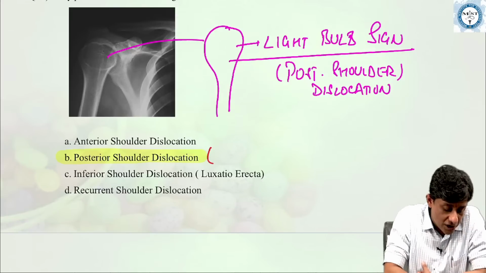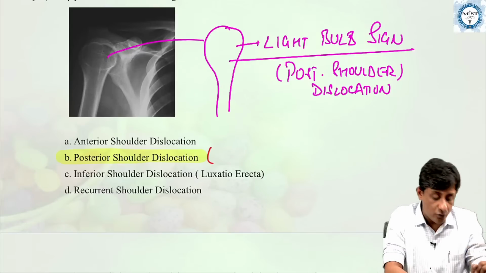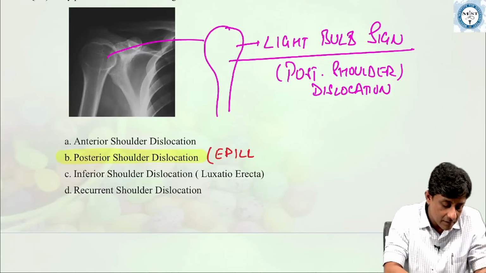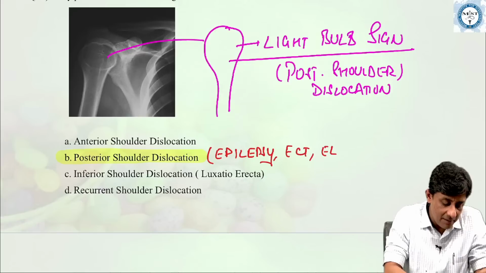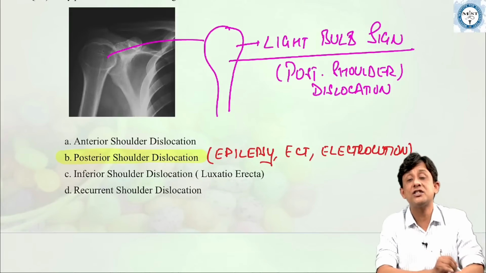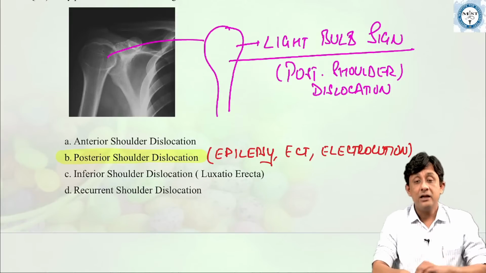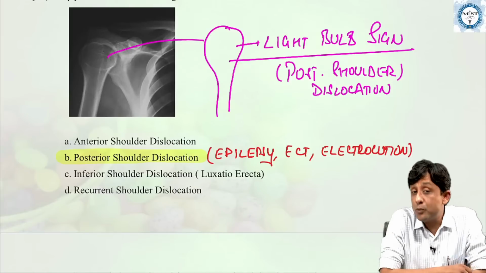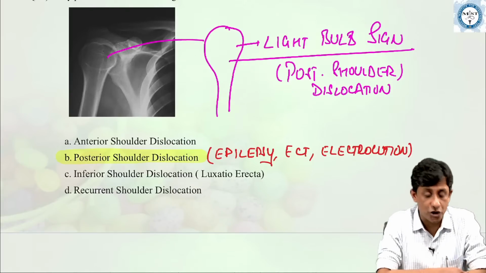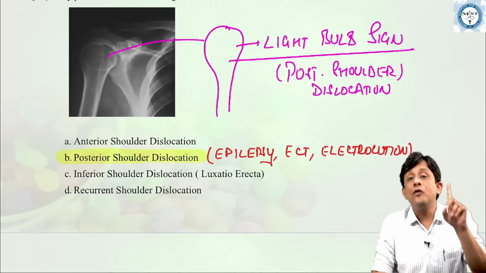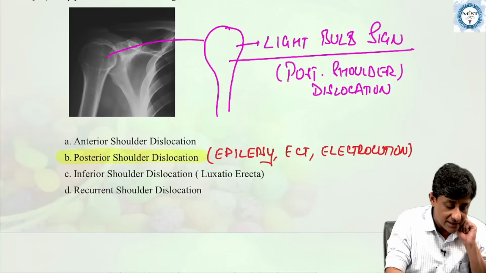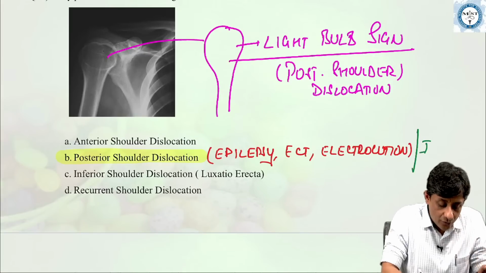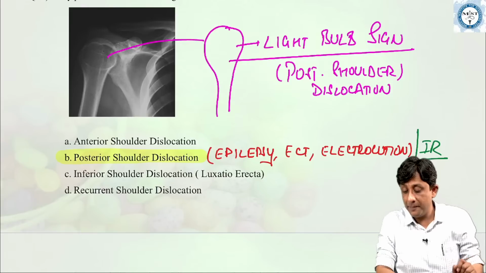Remember friends, posterior shoulder dislocation is called the dislocation of 3 E's. So you see it in patients with epilepsy, patients on electroconvulsive therapy, and patients of electrocution. Okay, so patients who suffer these electrical shocks or epileptic seizures tend to fall down, as a result of which the head of the humerus goes back and causes a posterior shoulder dislocation. The attitude of the limb in posterior shoulder dislocation is that of internal rotation.